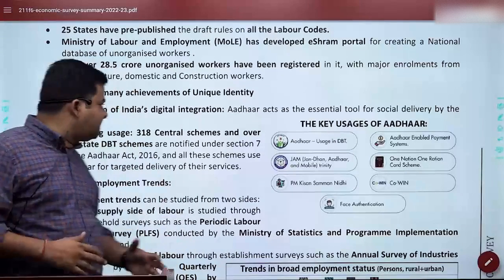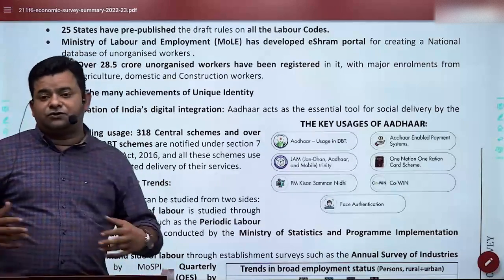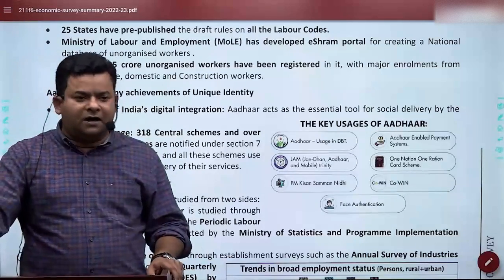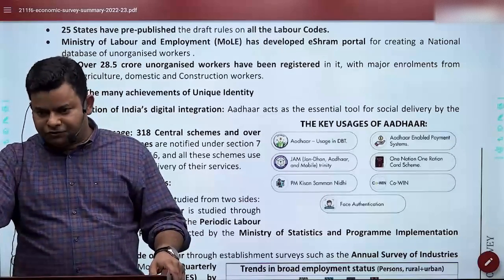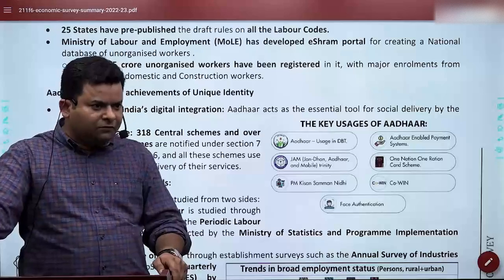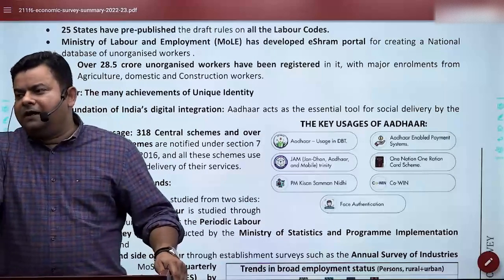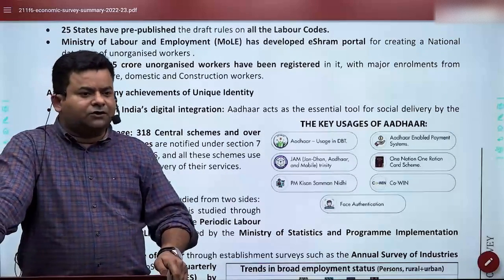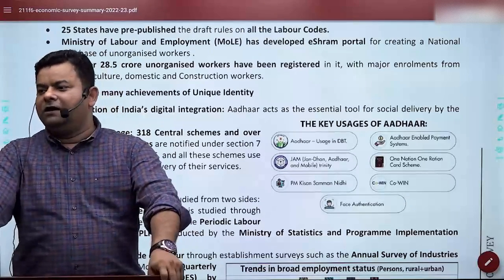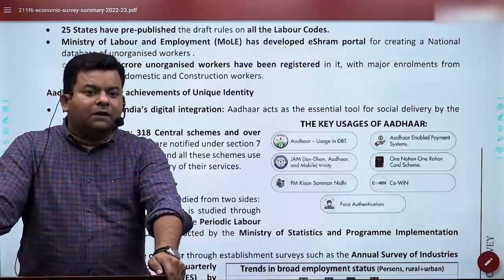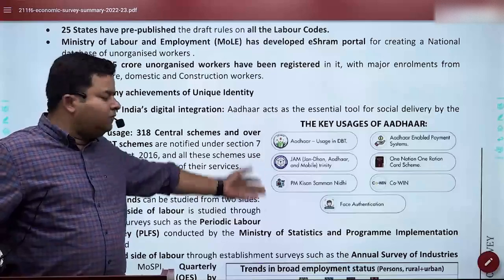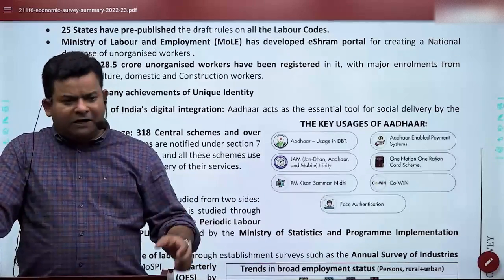So many of the schemes, almost 318 central schemes and other DBT etc., are preferring Aadhaar linkages now. Aadhaar has also been used for DBT transactions now, direct benefit transactions. And in the One Nation, One Ration Card kind of initiative, even PDS has been largely linked with biometric verification. So this way they had said how Aadhaar is used in DBT. I would like to tell you one thing,